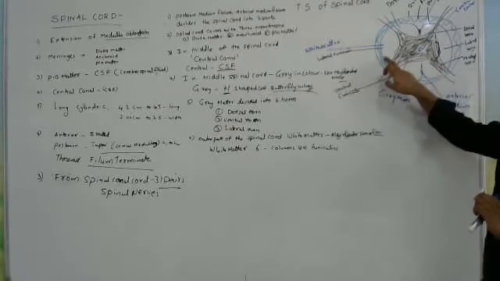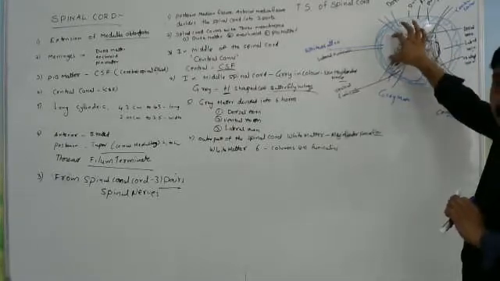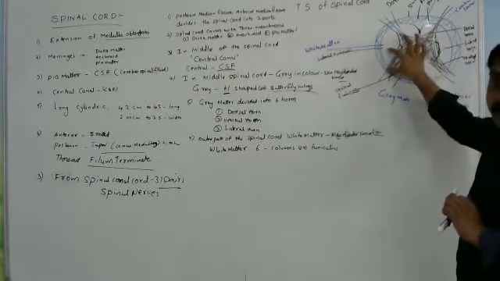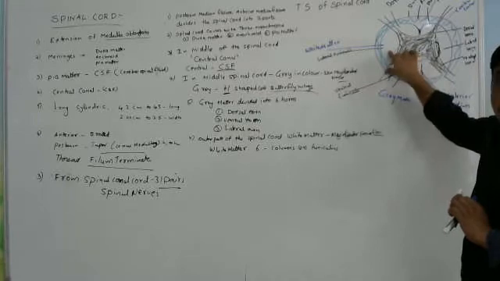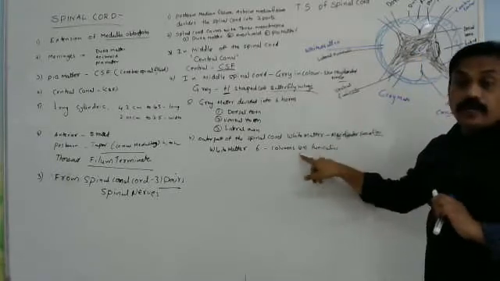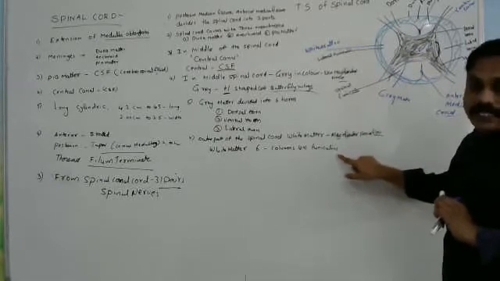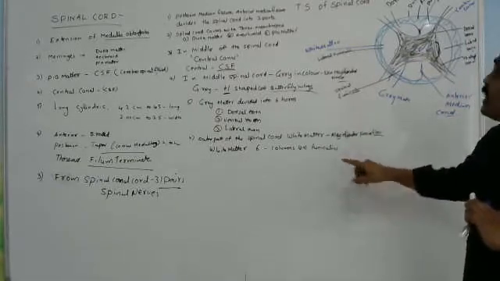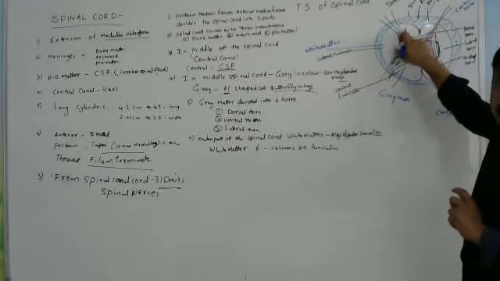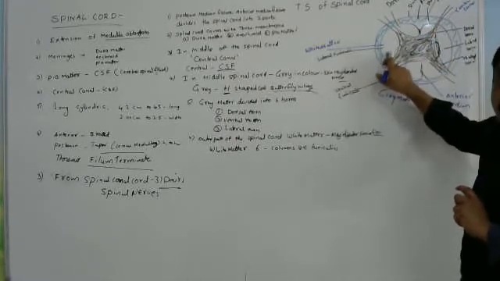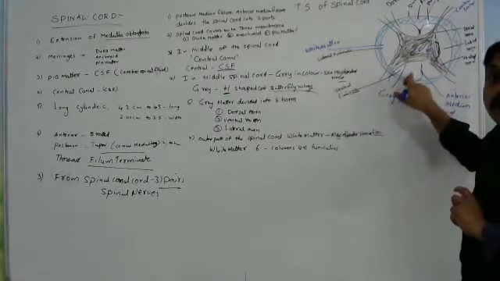This side three, this side three, six. And the same with white matter. The outer part is white in color. It is made up of myelinated nerve fibers. So white matter is also divided into six columns, or funiculi. The first is the dorsal funiculus on the dorsal side, the lateral funiculus on the lateral side, and down, the ventral funiculus.